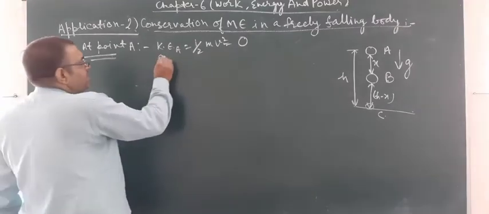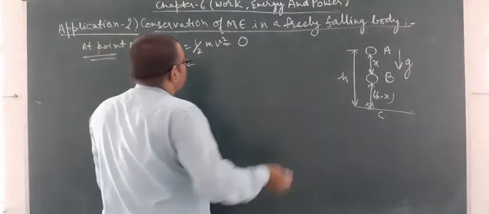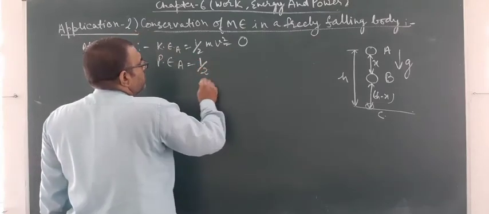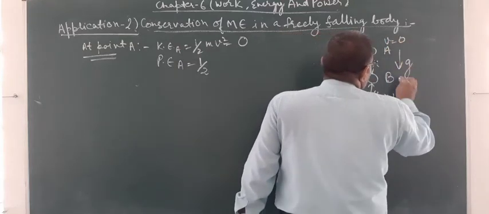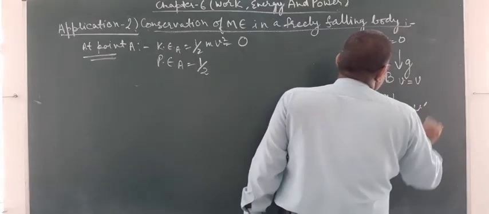And potential energy at point A is equal to... Suppose here the velocity v is equal to 0, here v is equal to v, and here v is equal to v dash.